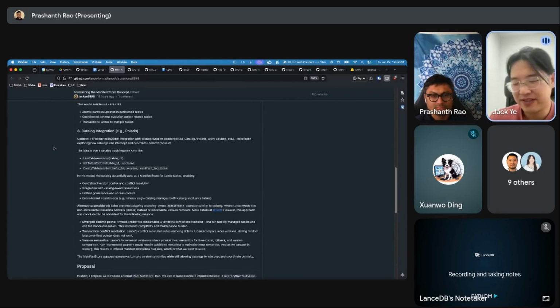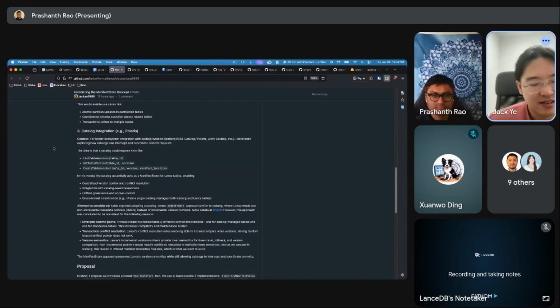Some of the enterprise customers, even internally, were asking if they can have that go through the catalog so that they can have visibility, do audits, and trigger downstream jobs, similar to how they do that in Iceberg.